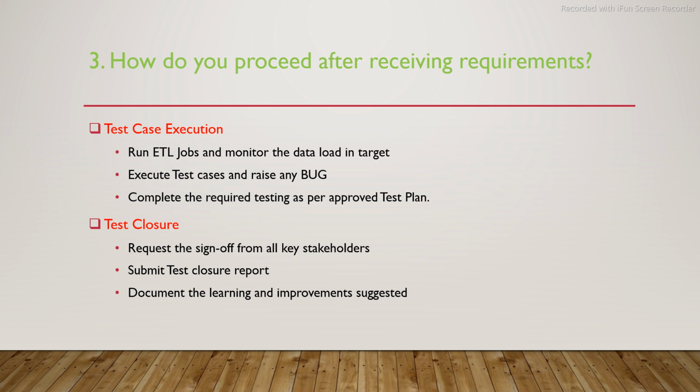For that, we have to go to all the key stakeholders and tell them, okay, we are done with the testing. These are the test evidence. These are the defects, and these are the things current as of now. This is the status of the testing. Are you happy to sign it off to wind up the testing, right? And then you get approval from them. Okay, they will say okay, they are happy. And then what you do, you submit this closure report to everybody and say that this is the testing closure report, and that's all for this phase of the testing, right?